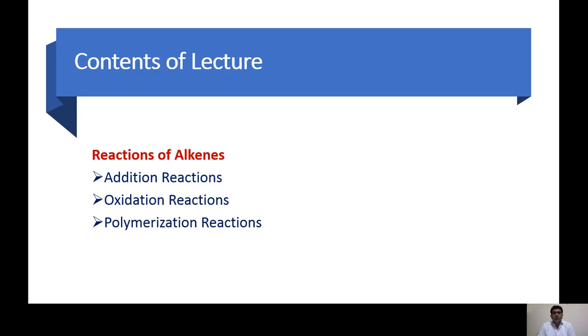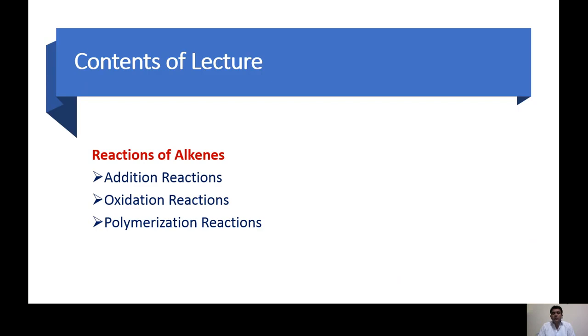In the last lecture, I started about the alkene, and we said that the alkenes are unsaturated. So we discussed their nomenclature, their different methods of preparation, their physical properties, and at the end we started their chemical reactions. When we started the chemical reactions, we said that these alkenes are unsaturated because there is one pi bond as well as one sigma bond. This pi bond is a weak bond and can be easily broken and we can add something. That's why we said that these alkenes are more reactive as compared to the alkanes.